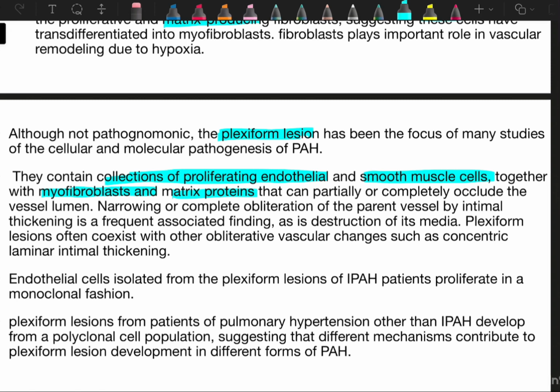Narrowing or complete obliteration of the parent vessel by intimal thickening is a frequently associated finding, as is destruction of its media. Plexiform lesions often coexist with other obliterative vascular changes such as concentric laminar intimal thickening. Finally, these collections of proliferating endothelial cells, smooth muscle cells, myofibroblasts and matrix protein occlude the vessel lumen.